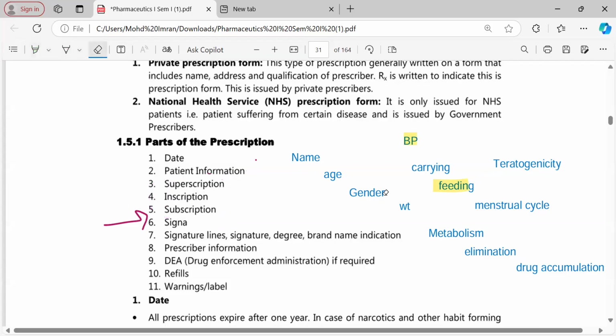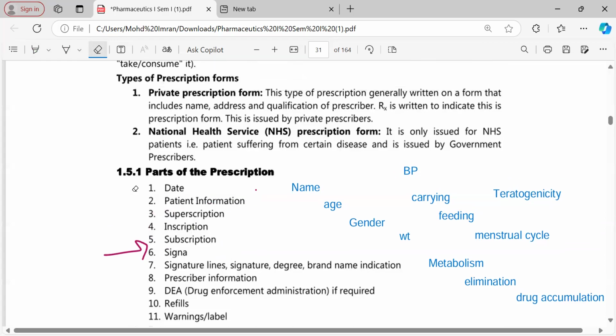Okay, so what is superscription? Superscription is very simple. It's the Rx, what we just described. Rx is generally a Greek letter.